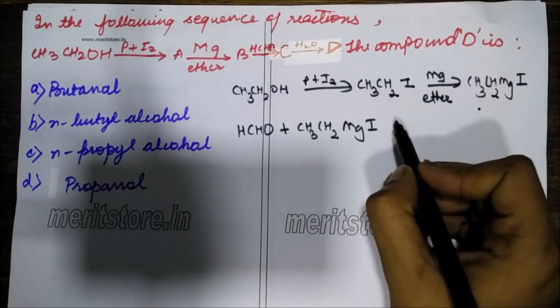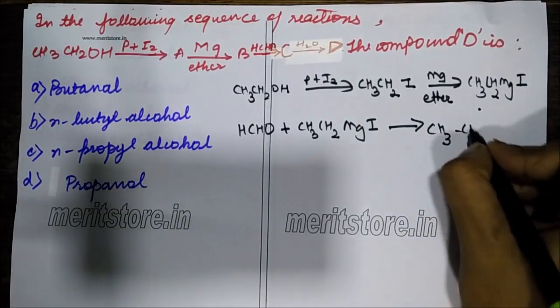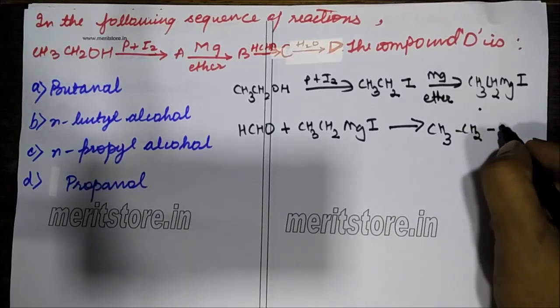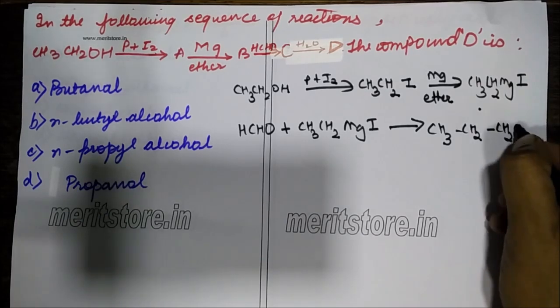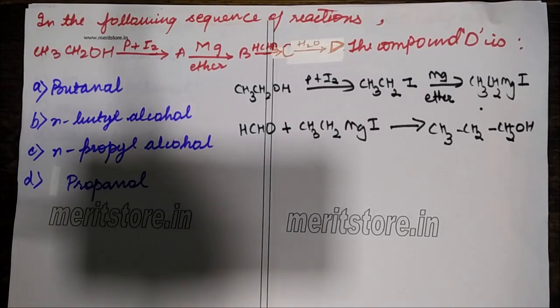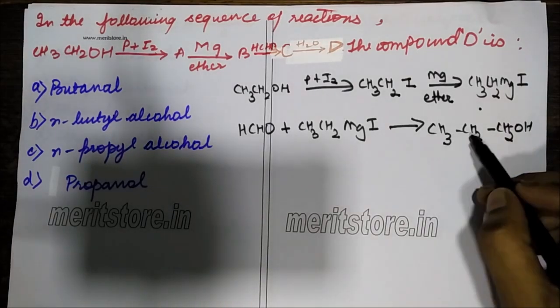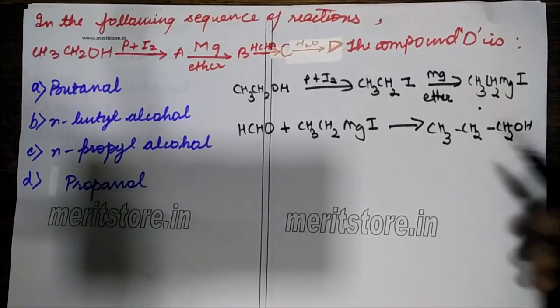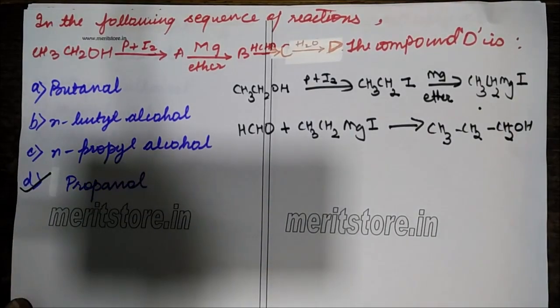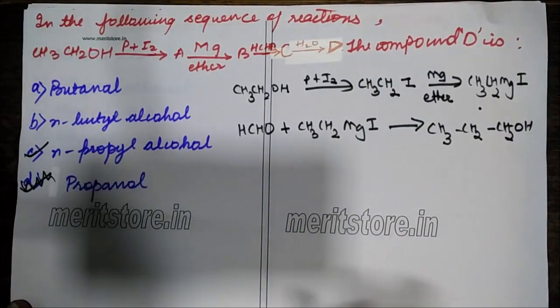So it will form CH3CH2CH2OH. This would be the primary alcohol that is formed. So the correct answer will be, since how many carbon atoms are here? 1, 2, 3. So it is propanol, n-propyl alcohol.